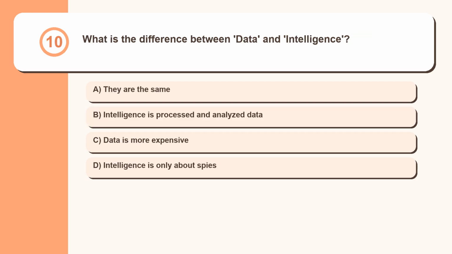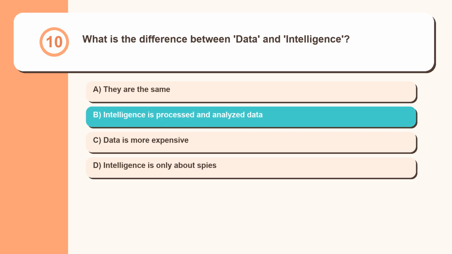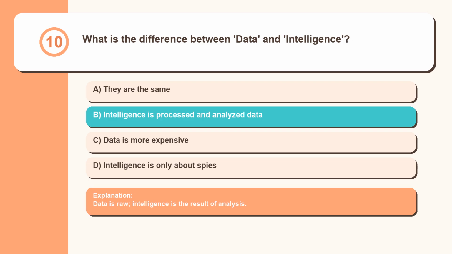Question 10. What is the difference between data and intelligence? They are the same. Intelligence is processed and analyzed data. Data is more expensive. Intelligence is only about spies. Data is raw. Intelligence is the result of analysis.